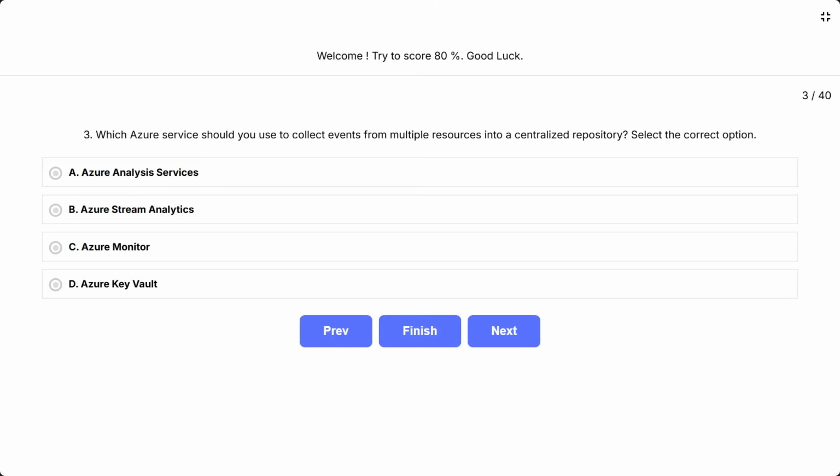Question 3. Which Azure service should you use to collect events from multiple resources into a centralized repository? Select the correct option. A. Azure Analysis Services. B. Azure Stream Analytics. C. Azure Monitor. D. Azure Key Vault.